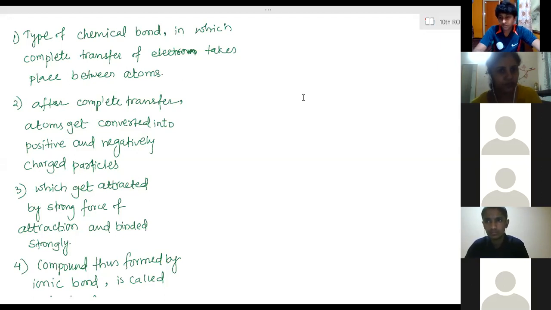It's clear? And a covalent bond is formed only between two non-metals. Metals cannot form covalent bonds, because even after sharing electrons they cannot complete their octets. Therefore, metals only form ionic bonds. They cannot form any other type of bonds.